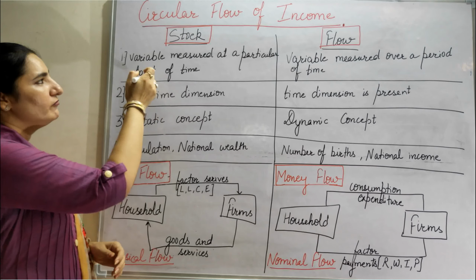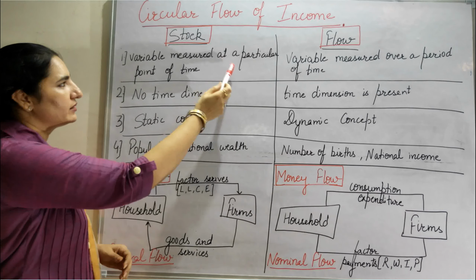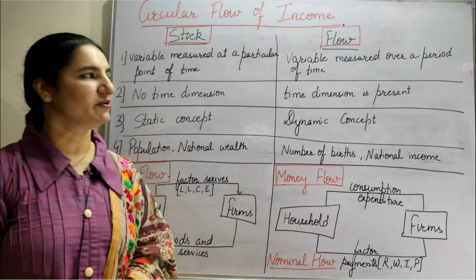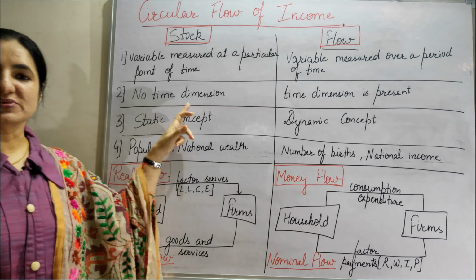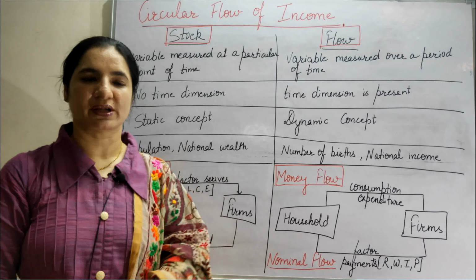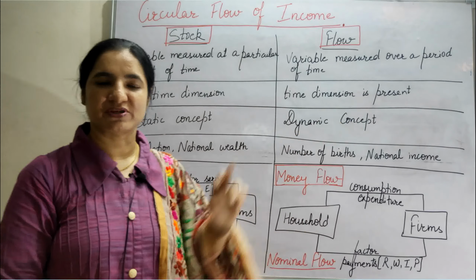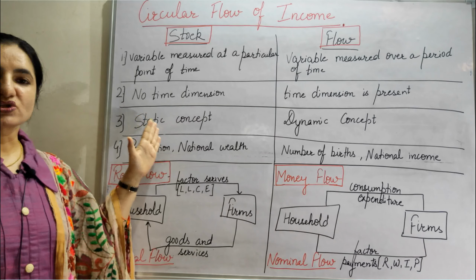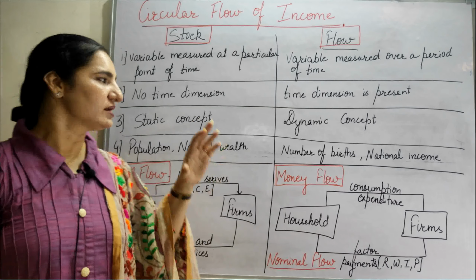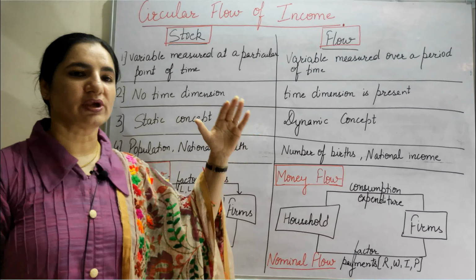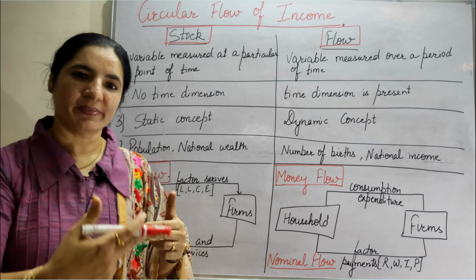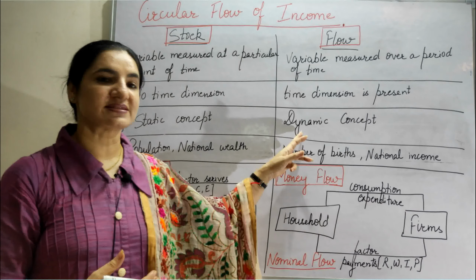Again let us have a look at it. Stock is a variable measured at a particular point of time, and flow is a variable measured over a period of time. So there is no time dimension in stock, but as flow is measured over a particular period of time, there is a time dimension present in it. As stock is at a particular point of time, it is stable, so it is called a static concept, and flow keeps on changing. As I said, with the water flowing from the bottle, every moment the quantity is changing. This is dynamic in nature.